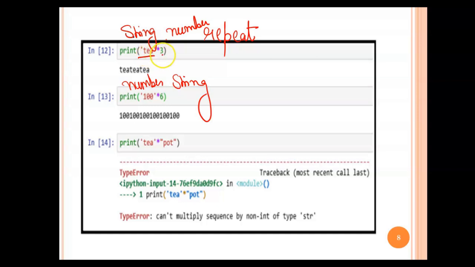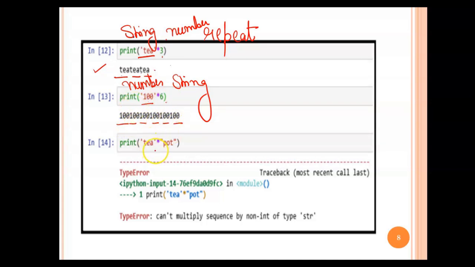So here, 'T' multiplied by 3. This string I want to replicate three times, thrice. So T, T, T. Three times, so this is done. Now you check '100' into 6. So 100 is a string; again I am saying 100 is a string. We are just multiplying it by 6, so it is going to be replicated 6 times: 1, 2, 3, 4, 5, 6.